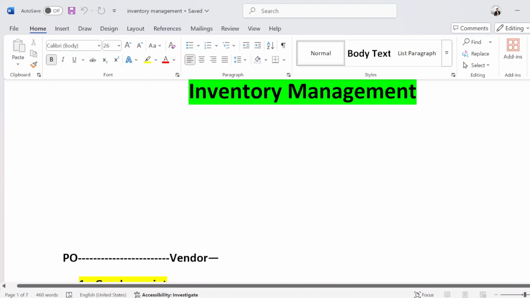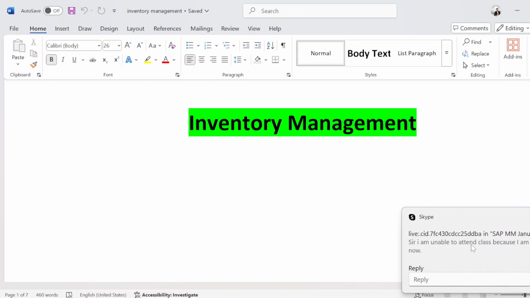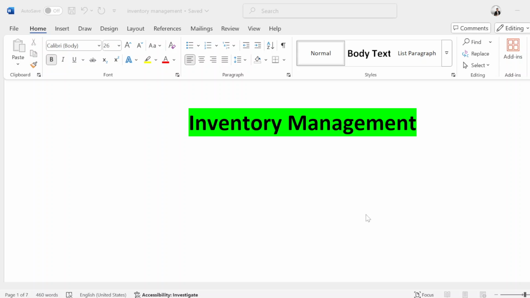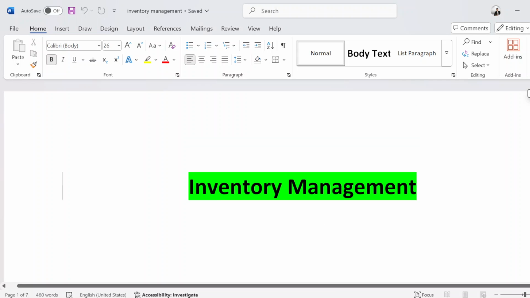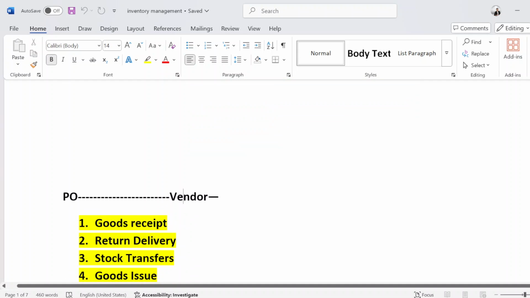So what happens whenever we require some material or service? Whenever we need to purchase some material or service, we simply create a PO, a purchase order, and we send it to the vendor.